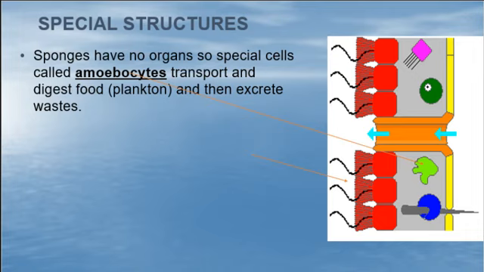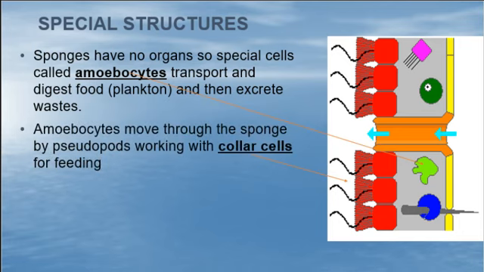Amoebocytes are the thing that actually ingests the plankton that's being pulled in through the sides of the sponge. They do the work of eating. Some people think that they joined in later in an evolutionary pattern. I think it was designed that way, to have this little eating cell inside, sort of like we have a stomach. That's their form of a stomach.